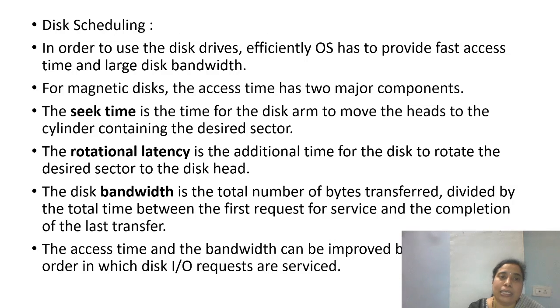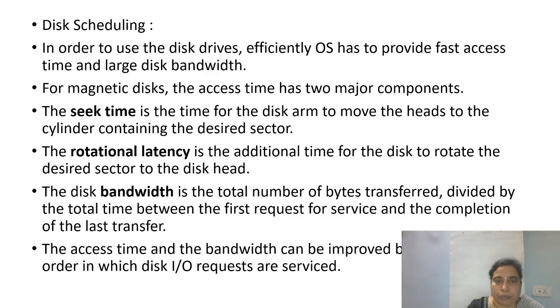And in accessing the disk, there are two major components. One is referred to as the seek time, and the other is the rotational latency. The seek time is the time for the disk arm to move the heads to the cylinder containing the desired sector, and the rotational latency is the additional time for the disk to rotate the desired sector to the disk head. The other terminology used with disk scheduling is the disk bandwidth, which is the total number of bytes transferred divided by the total time between the first request for service and the completion of the last transfer.